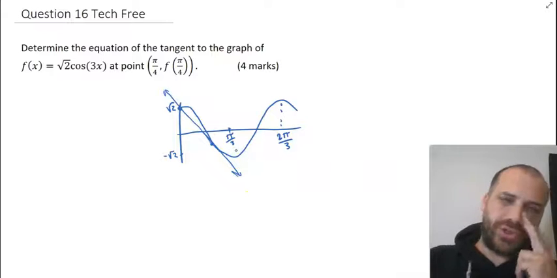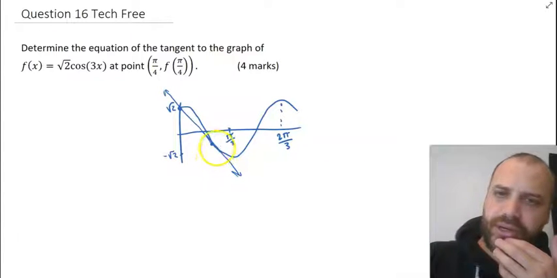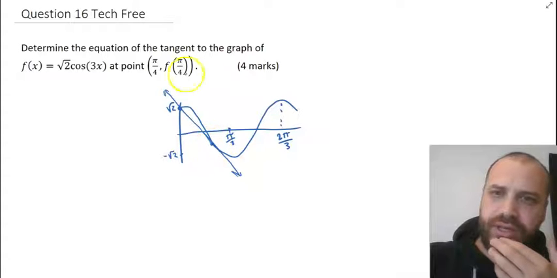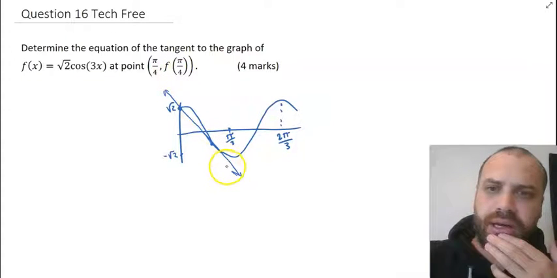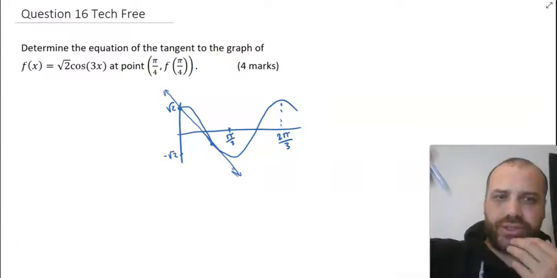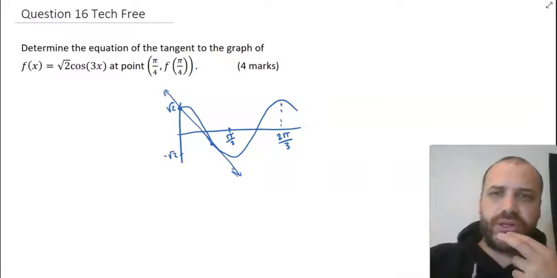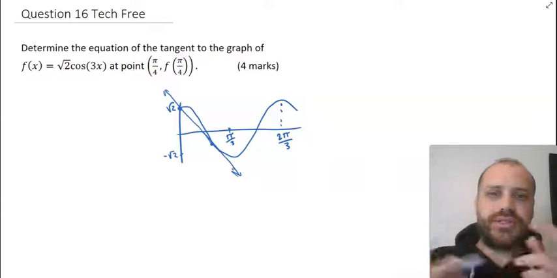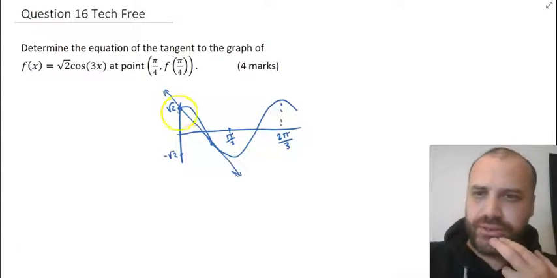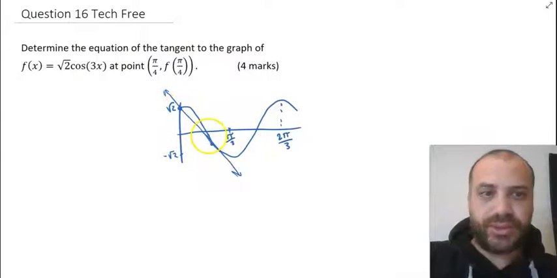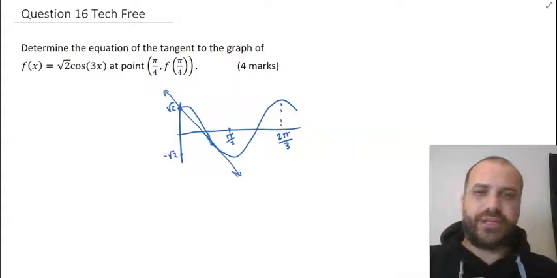So why did I bother to do that? Well, now I know a couple of things. I know that this point here should have a negative y coordinate when I find it, or at least I think it should. I also know that my equation should have a negative gradient. If at any point while I'm working through this, I find that those things aren't true, then maybe I need to rethink what's happening. I can also see that, well, I don't know, it's not drawn to scale, so maybe not, but at least I know that. Alright, let's get started.